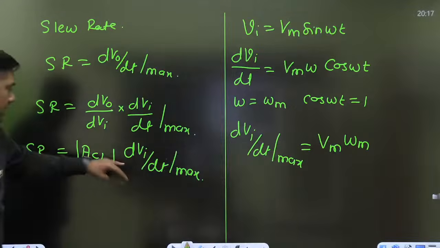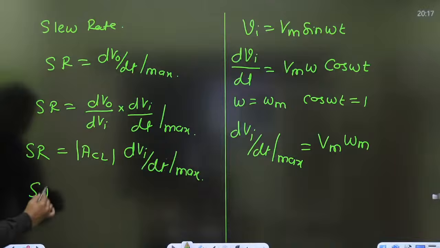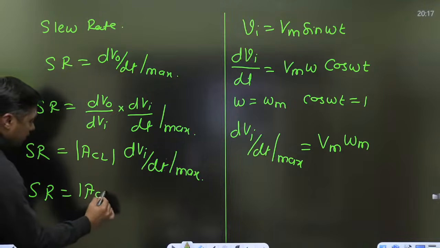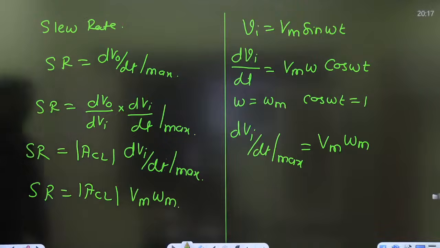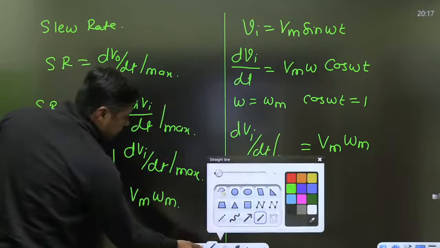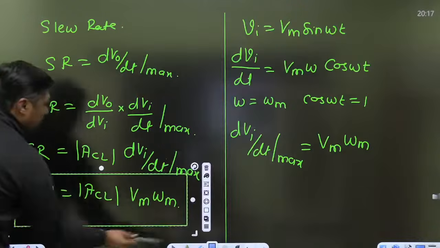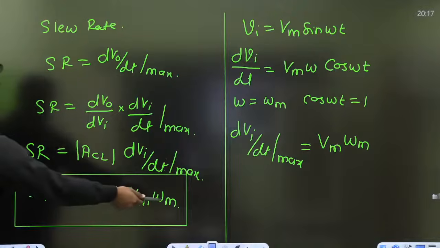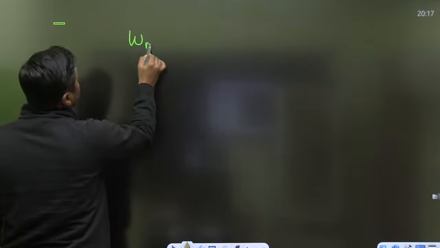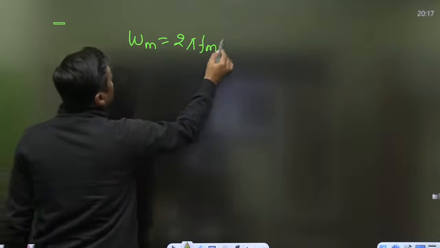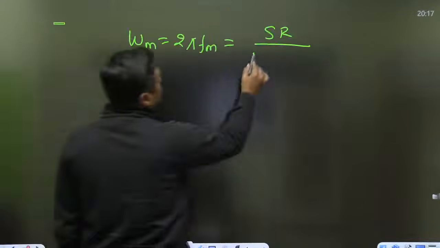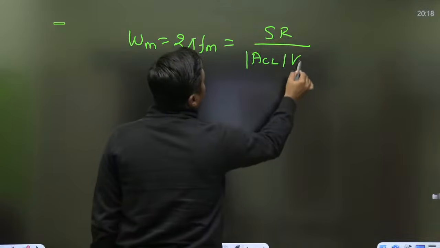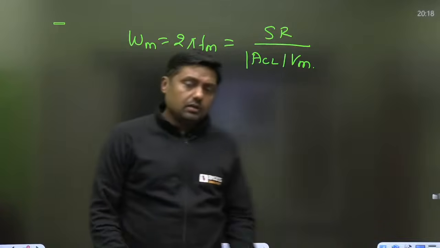Put this value here. So what is the formula for this? Slew rate is equal to mod of ACL into Vm into omega m. Now that is the new formula. From this formula you can get the maximum frequency of operation. So what is the maximum frequency of operation? Omega m, that is 2 pi fm, is equal to slew rate divided by ACL into Vm. In a particular numerical, right?